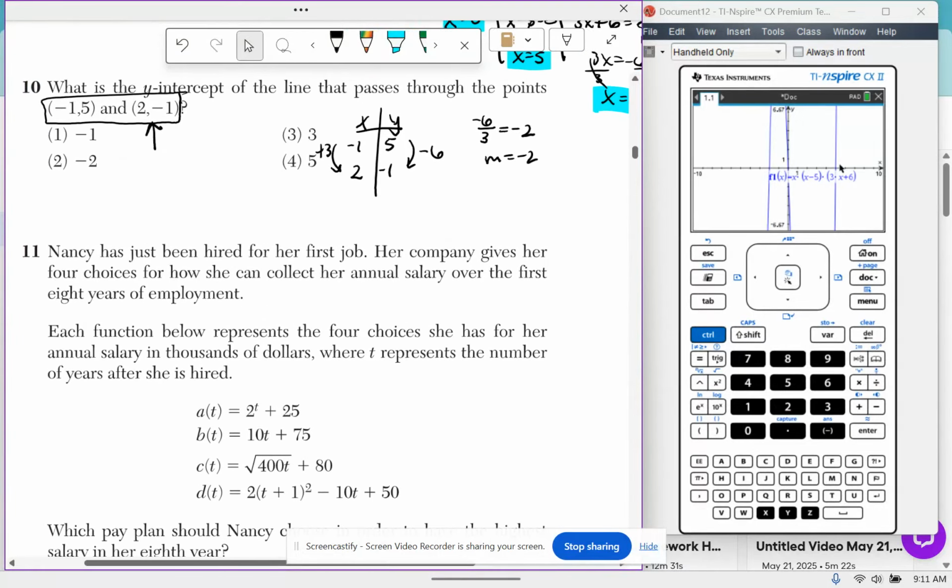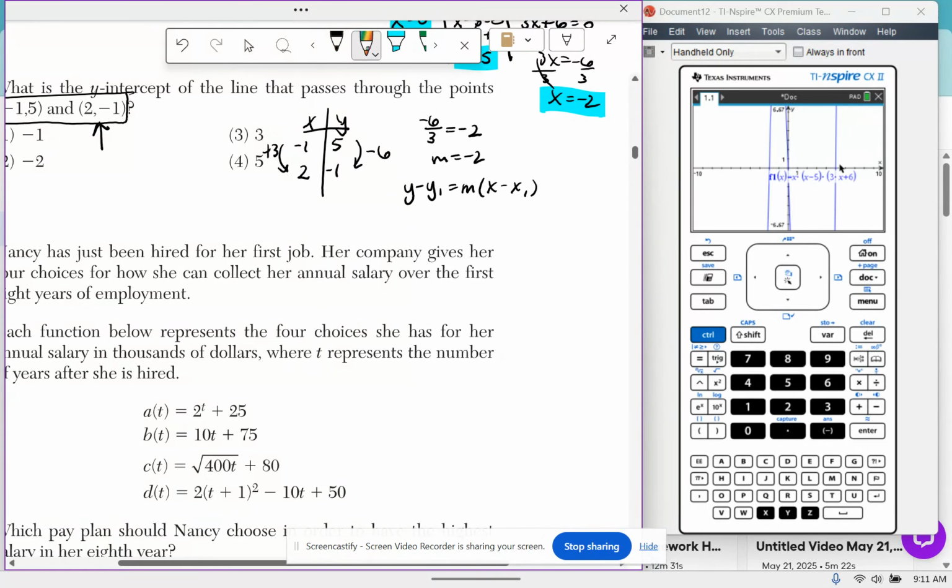Okay. So I'm going to start with point-slope form of an equation. y minus y1 is equal to m times x minus x1. I've selected this point to go in. It doesn't matter which one you pick. This is my x1. This is my y1. I now have y minus negative 1 equals negative 2 times x minus 2.